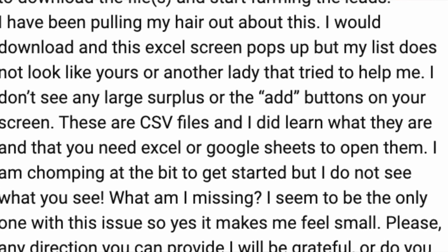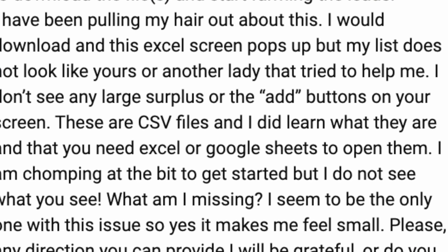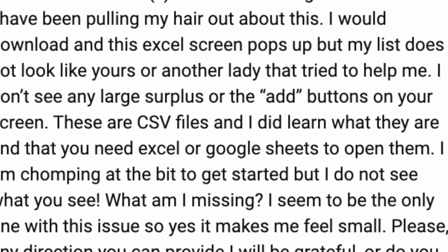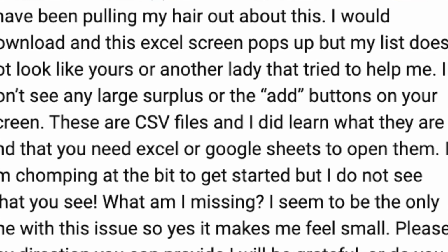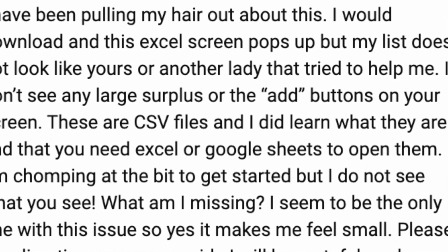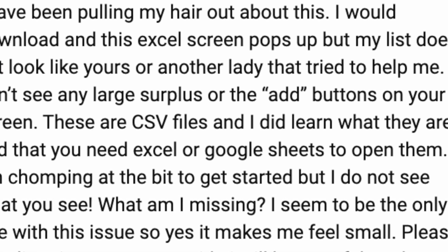to help me. I don't see any large surplus or add button on your screen. These are CSV files, and I did learn what they are and that you need Excel or Google Sheets to open them. I am chomping at the bit to get started, and I do not see what you see. What am I missing? I seem to be the only one with these issues.